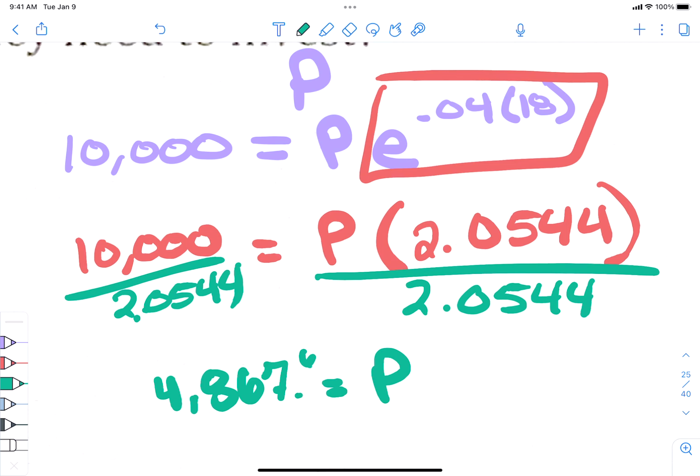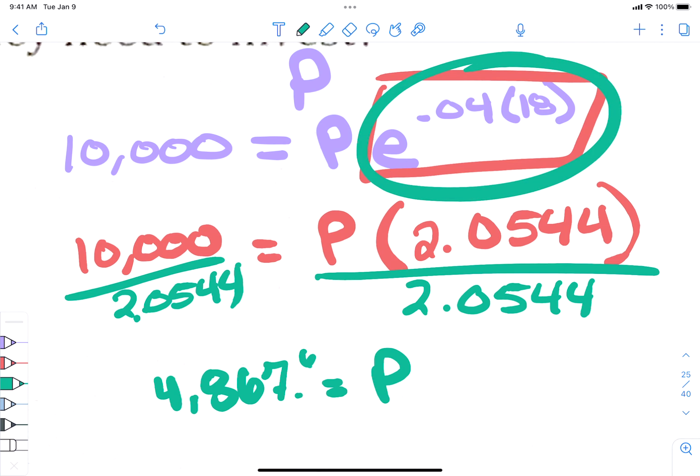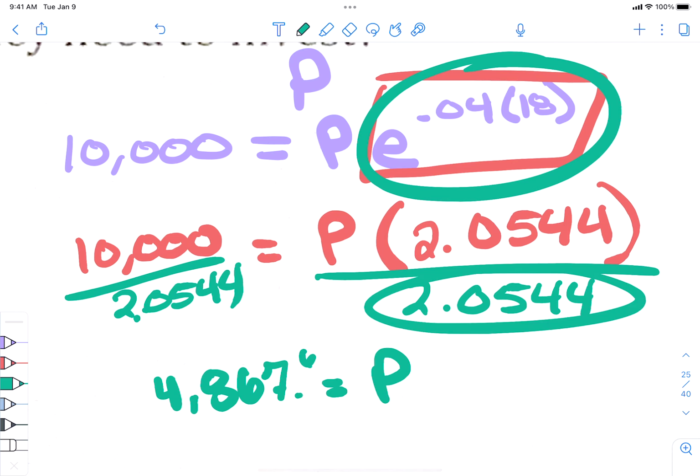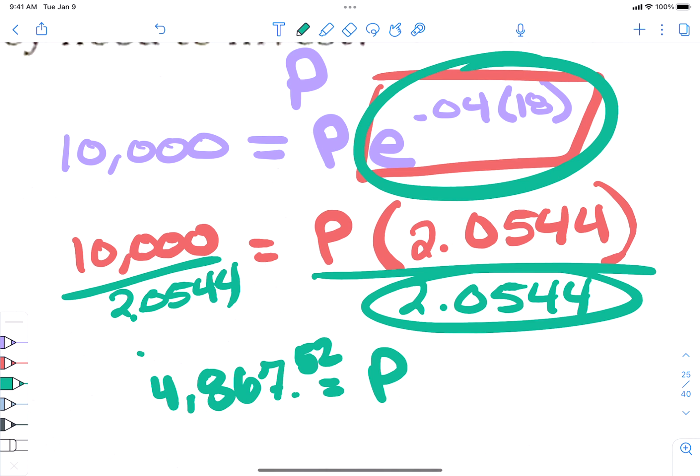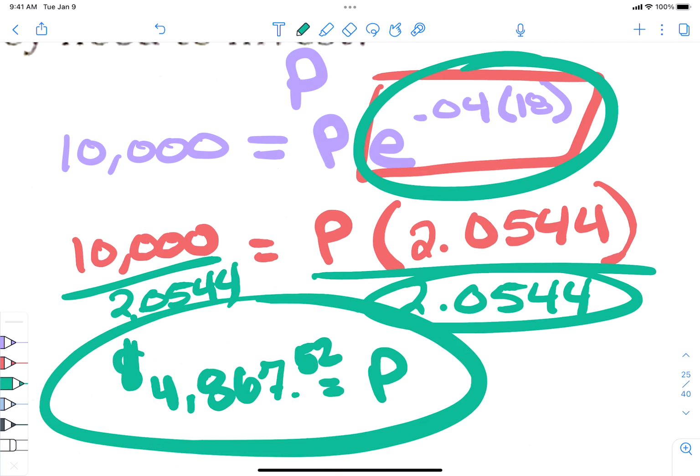Did you divide by the 2.0544 or did you divide by the actual decimal number? So you took 10,000 divided by this. So then yours is more accurate. Because I retyped it, I didn't do it by the exact thing. So it's going to be close. Because we rounded this off to 4 decimal places and then we're retyping that number, it's not going to be as accurate as actually doing 10,000 divided by e to the whatever. So yours is going to be the more accurate one. Let's do that one. What did you get? Is it 67.52? Yeah, there we go. So we have to invest almost $5,000.